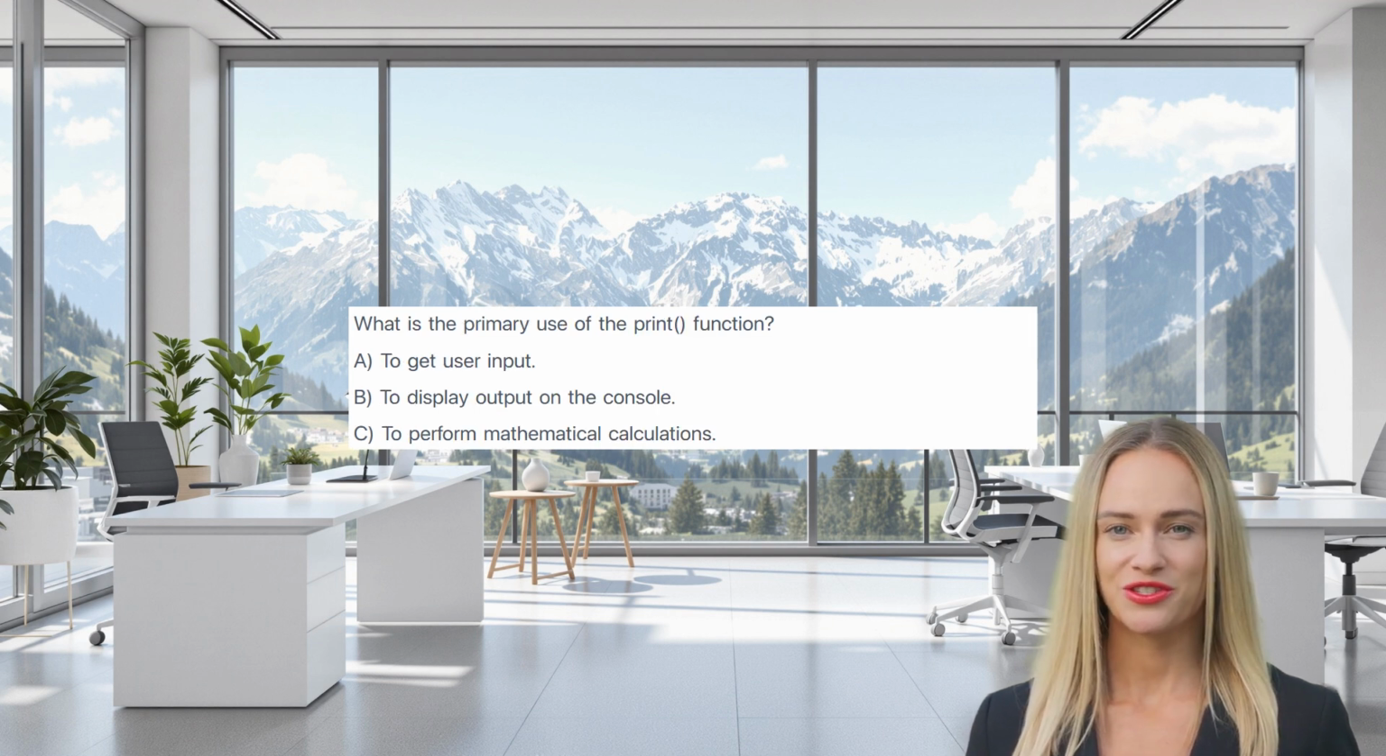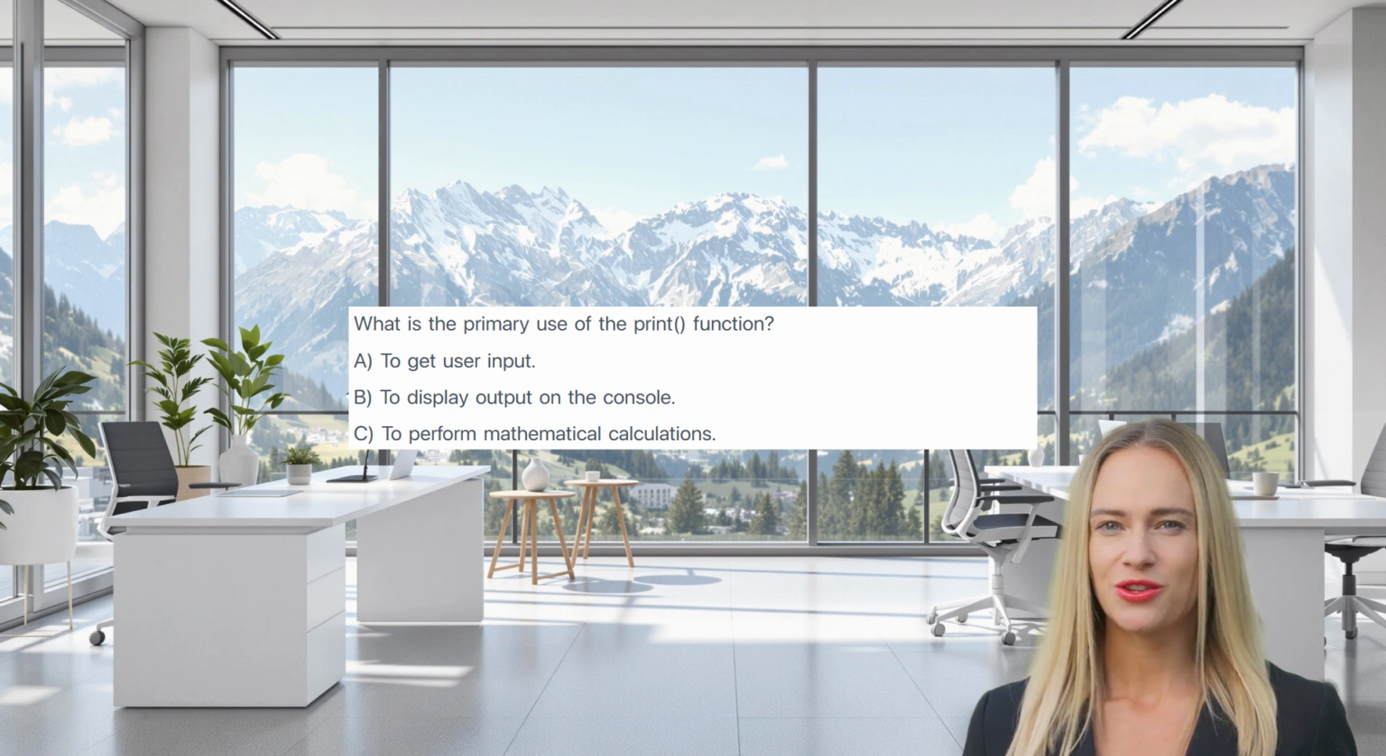What is the primary use of the print function? A, to get user input. B, to display output on the console. C, to perform mathematical calculations. The correct answer is B. The print function sends output to the standard output stream, typically the console where the Python script is run.